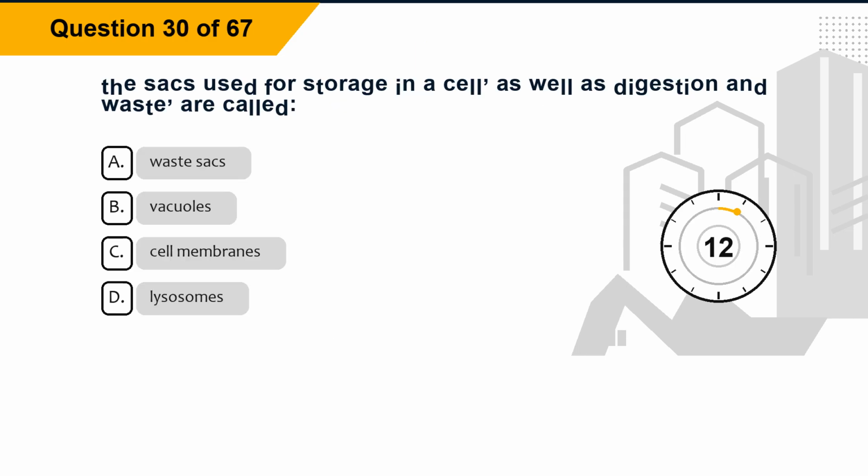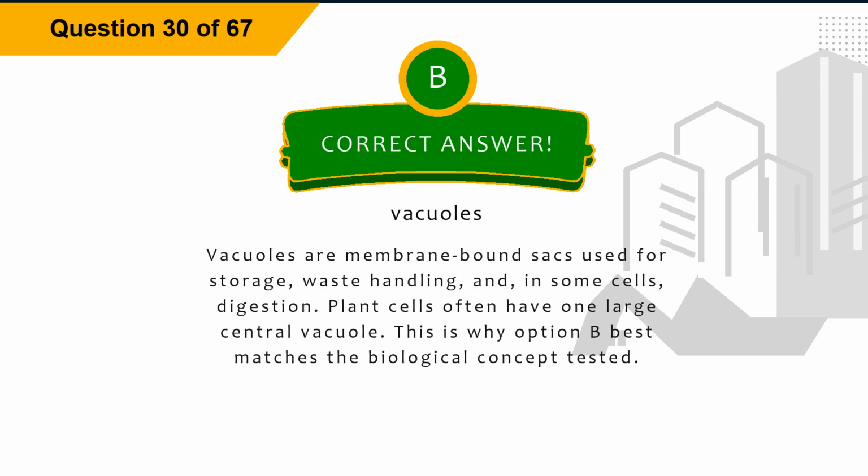Question 30. The sacs used for storage in a cell, as well as digestion and waste, are called: option A, waste sacs. Option B, vacuoles. Option C, cell membranes. Option D, lysosomes. The correct answer is option B, vacuoles.